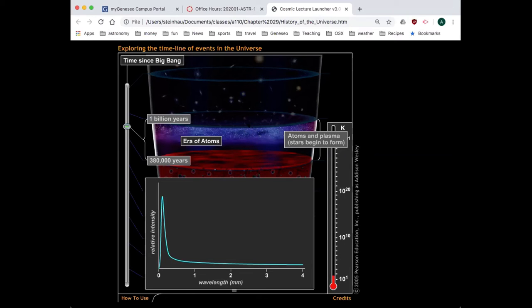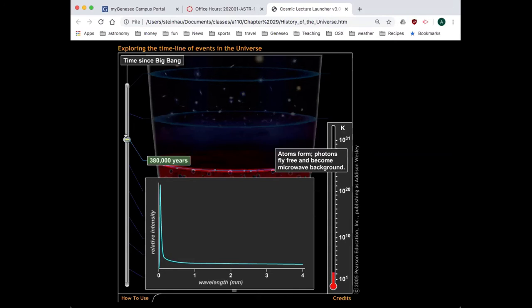Those stars form and then begin to form early galaxies by about 1 billion years. But that surface of last scattering occurs 300 to 400 years post Big Bang. The universe has already had a long chance to cool by this point. And this is the surface of last scattering itself.